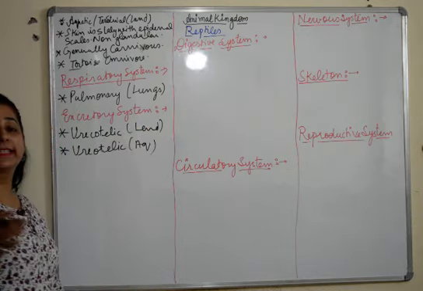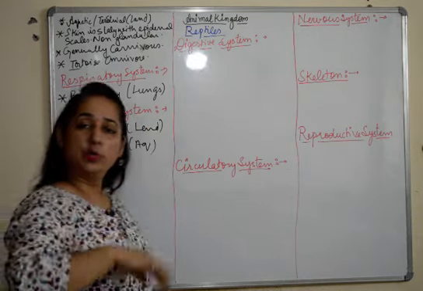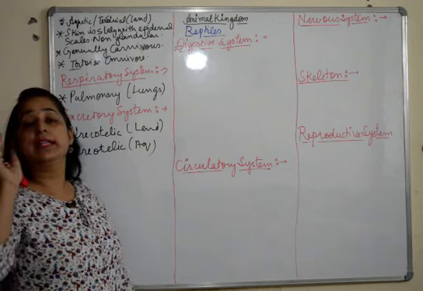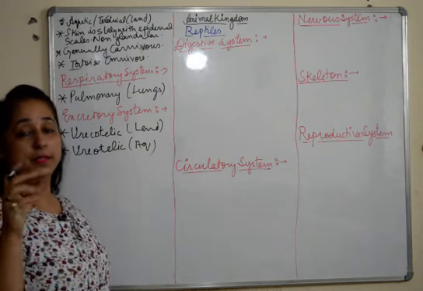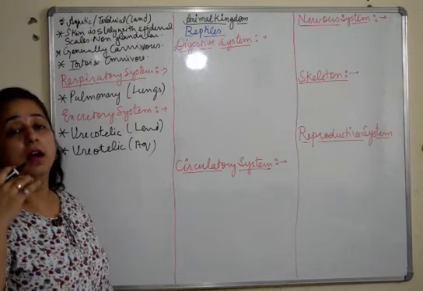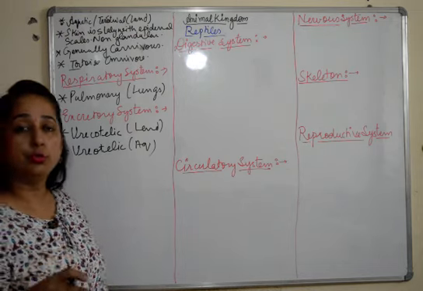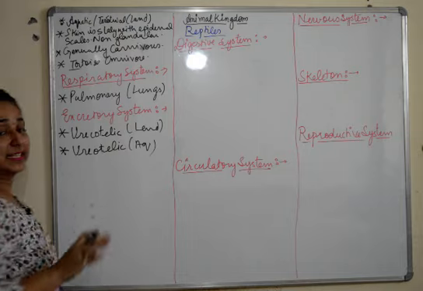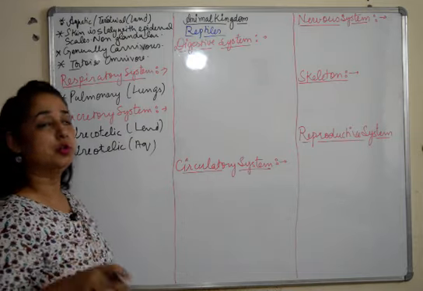So they excrete both types of waste, urea and uric acid. When they are terrestrial, it is uricotelic, and when it is aquatic, it shows ureotelic mode of excretion.